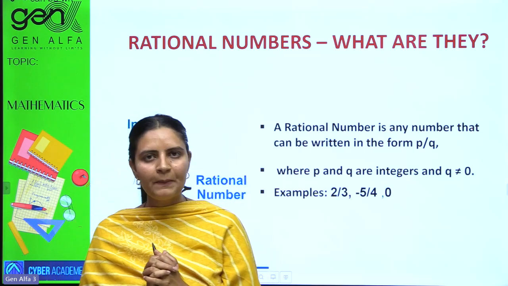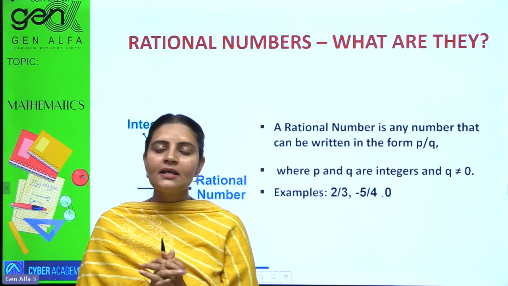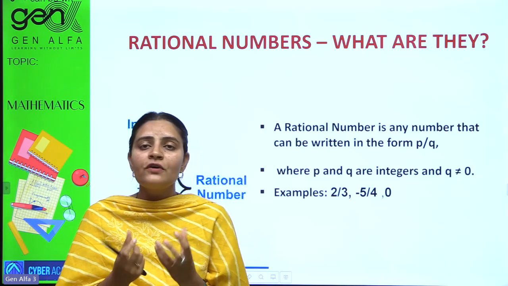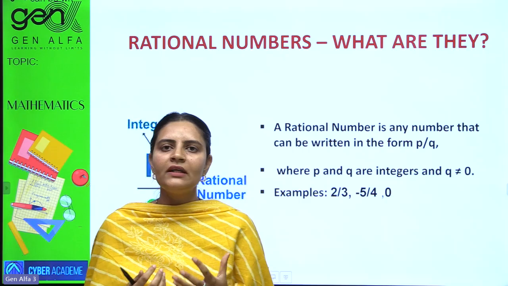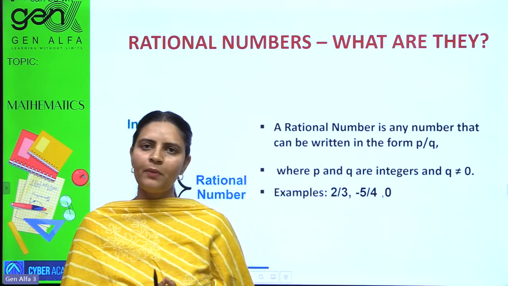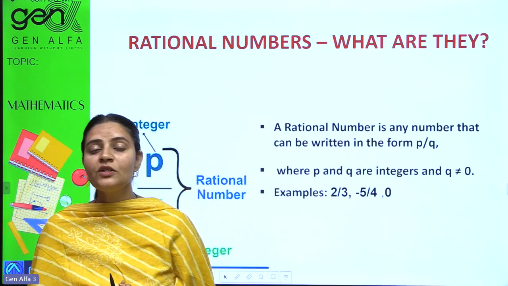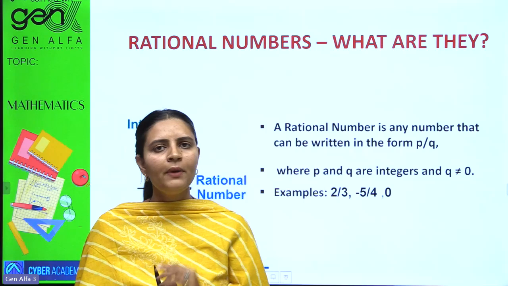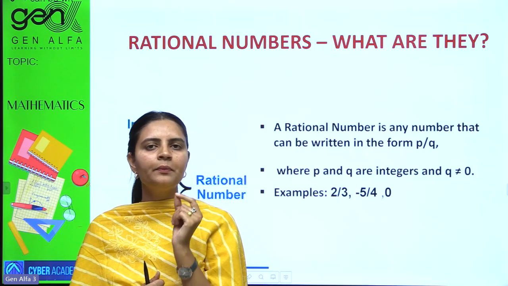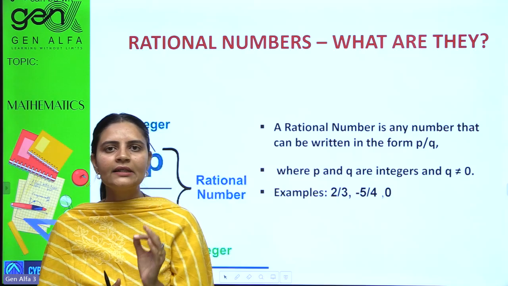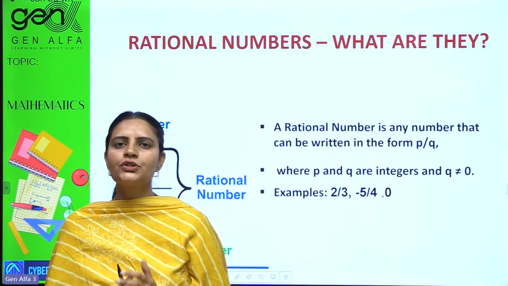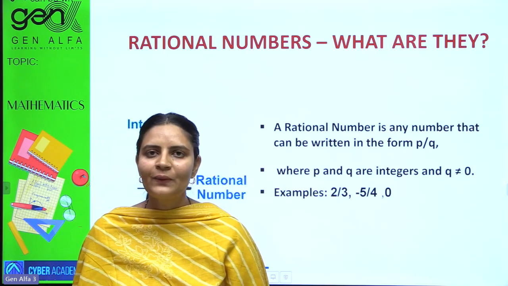Because fractional numbers mean having parts of something that exists as a quantity. If it doesn't have any quantity, how can we take parts of it? So they cannot exist in negatives. But rational numbers can be negatives, because I have told you the only condition is that the denominator should not be 0.